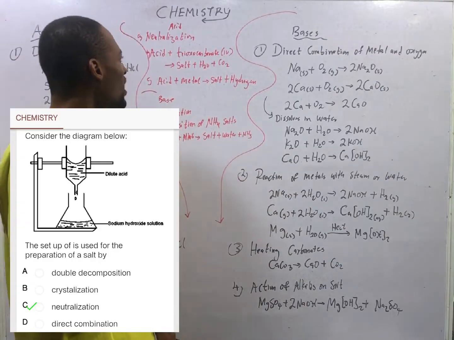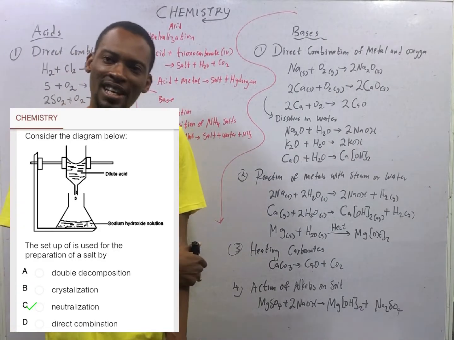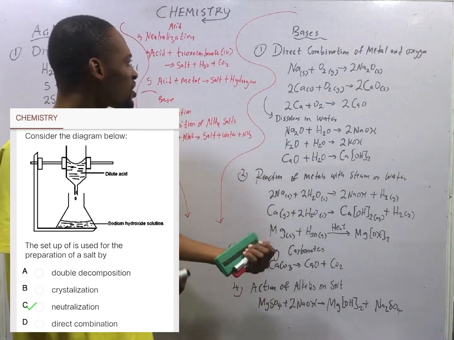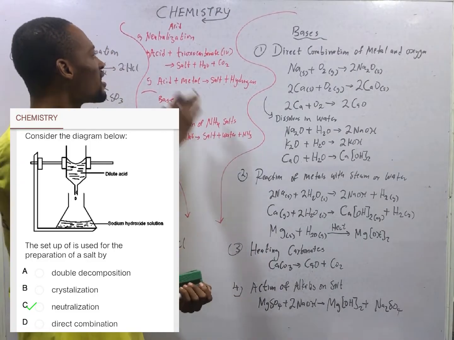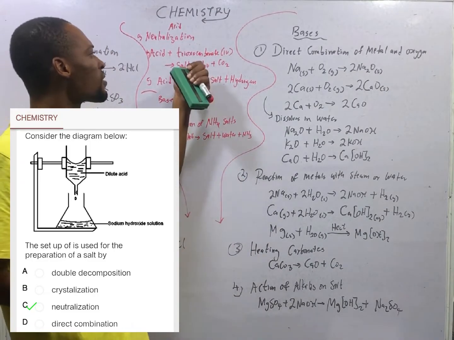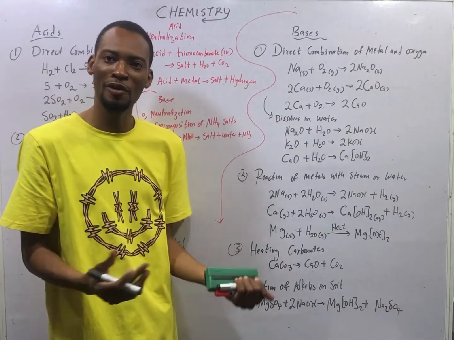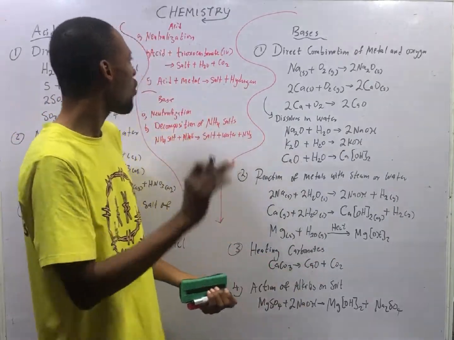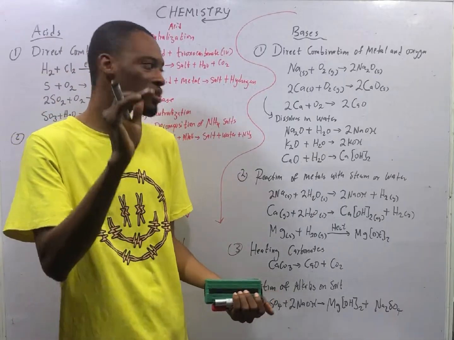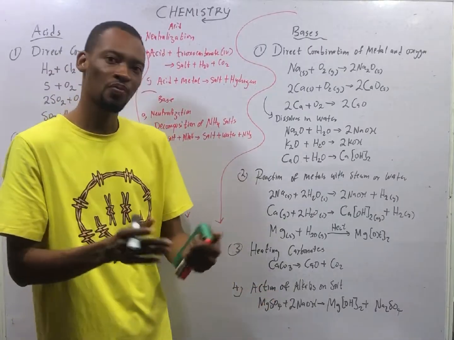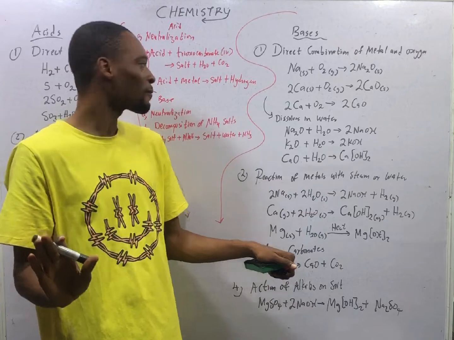For example, when an acid, let's say HCl, reacts with Na2CO3, you form the salt sodium chloride, water, and carbon dioxide.